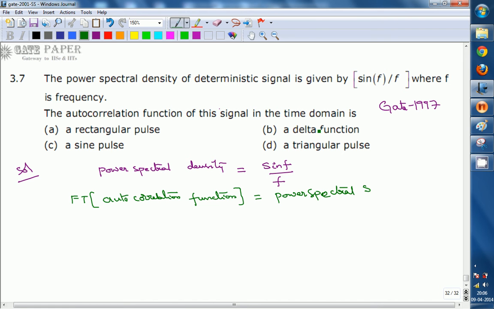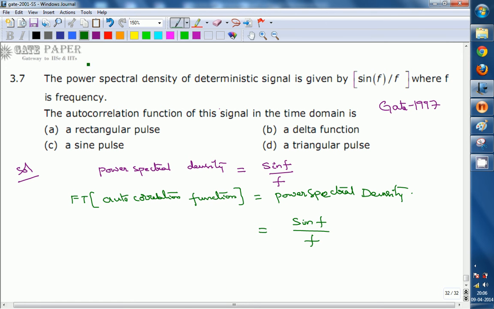That's what we know. So using that concept, here the power spectral density is given. That is nothing but the Fourier transform of the autocorrelation function, which is equal to sin f by f.